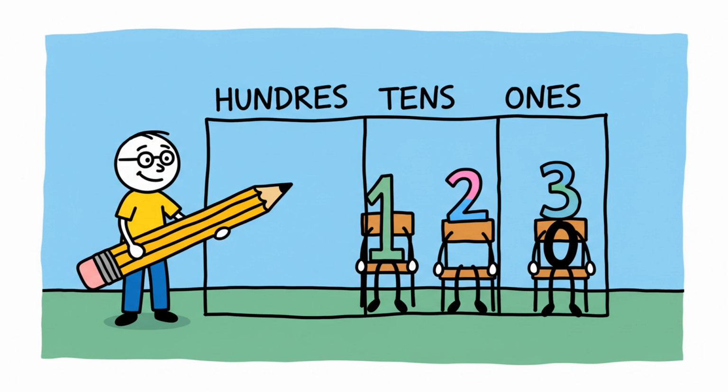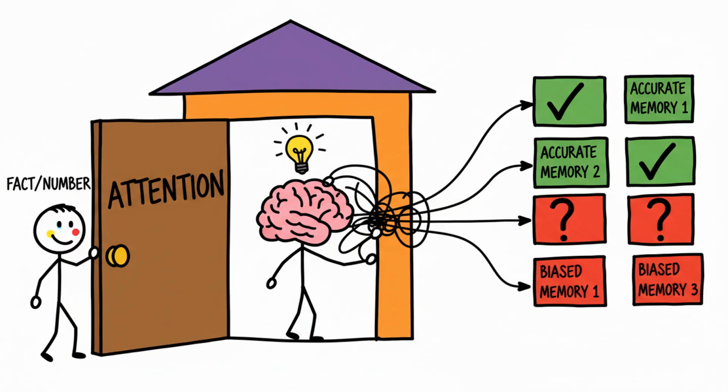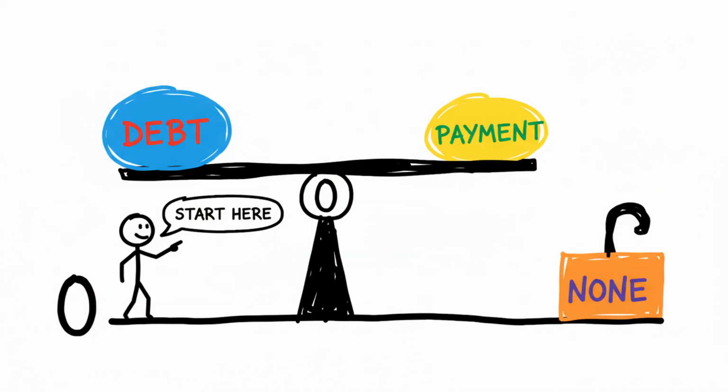Second, zero is a number in its own right. It lets us describe none, balance a debt and payment, or mark a starting point on a scale. This is where context becomes powerful. The same information can feel different depending on who says it, when it appears, what emotions surround it, and what we already believe. A person may think they are simply reacting to reality, but often they are reacting to reality plus a frame, a mental border that tells them what the situation means.